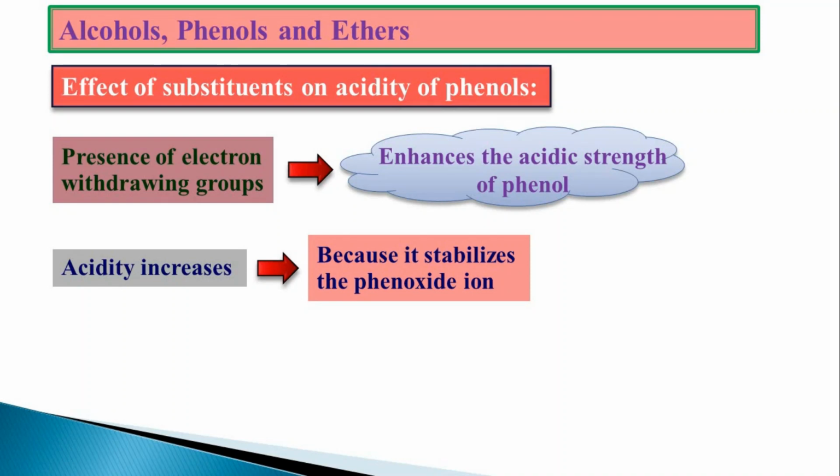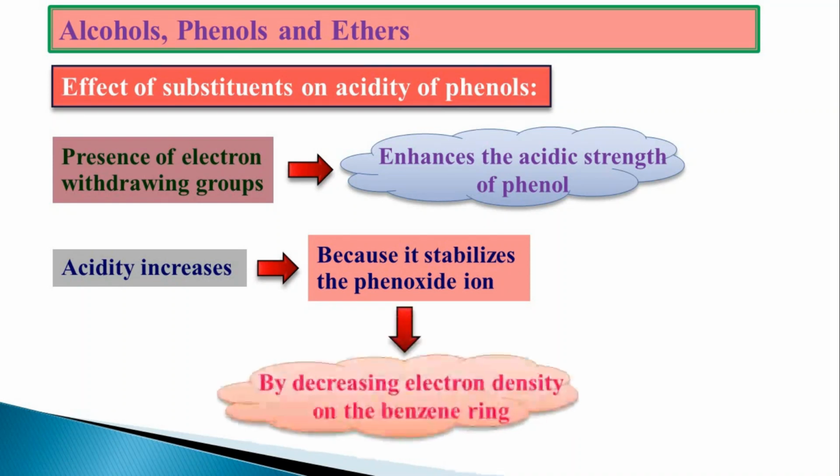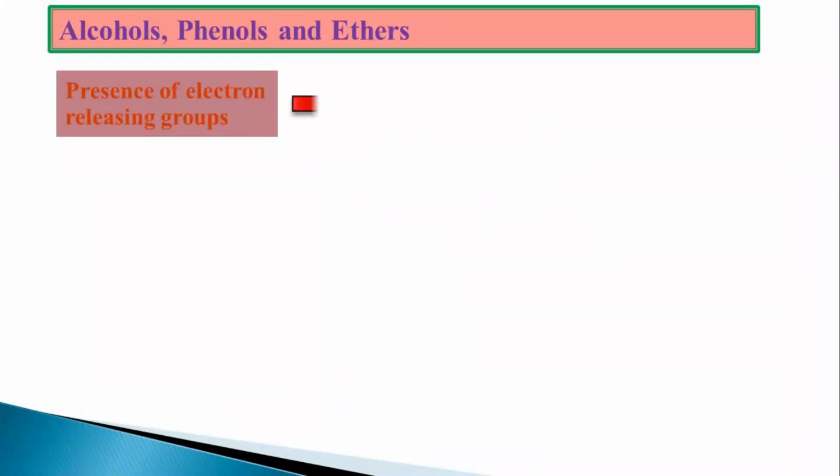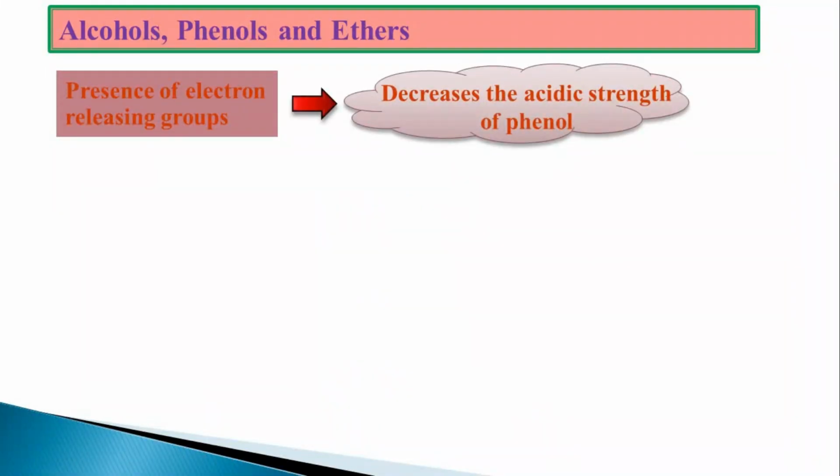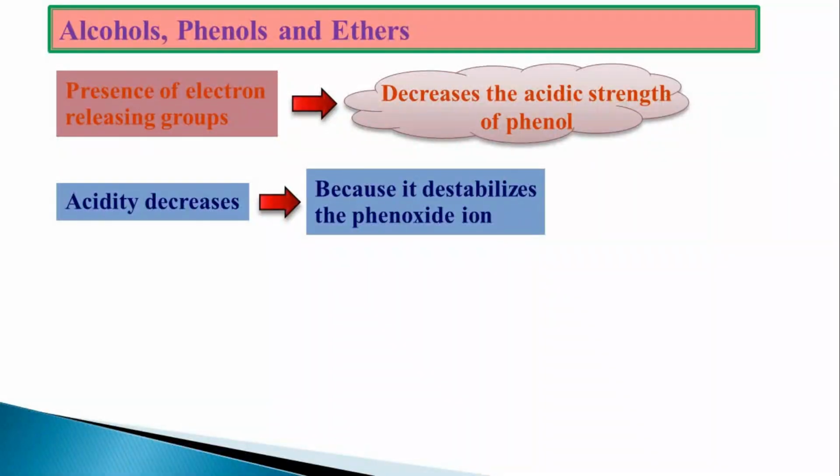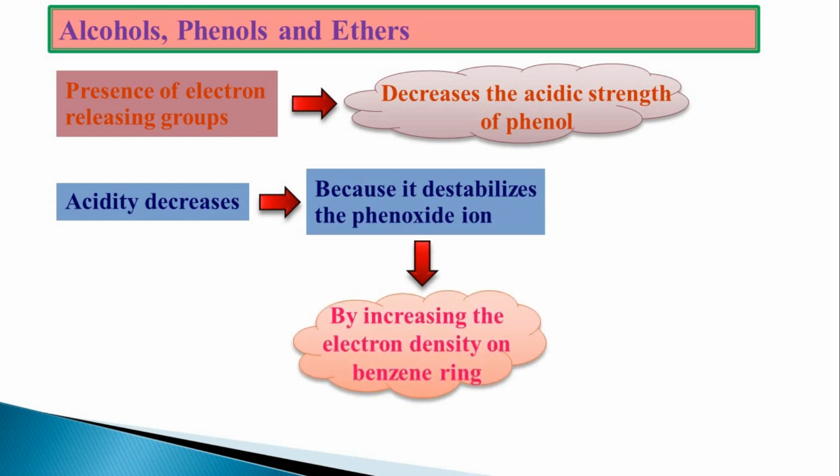On the other hand, presence of an electron donating group will decrease the acidic strength, because as the electron donating group is present, it will give more and more electron towards the benzene ring. As it gives more and more electron towards the benzene ring, it will destabilize the phenoxide ion by increasing the electron density on the benzene ring.